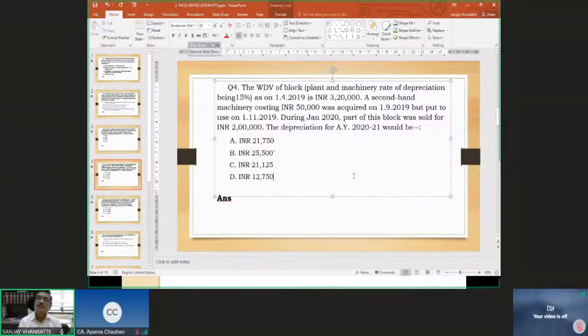This is a second hand machine, so you will not be able to claim the additional depreciation. Second, though it is acquired more than 180 days earlier, that is before 3rd October, it is put to use after 3rd October, that is being used by the assessee for less than 180 days, and therefore you cannot claim the full deduction on this 50,000 rupees. So therefore the answer has to be 21,750. Sekat Das has rightly said so, and Janvi, now you are right, 21,750.